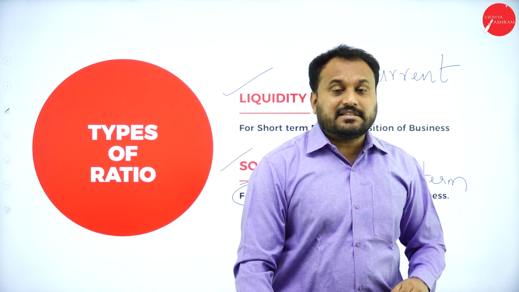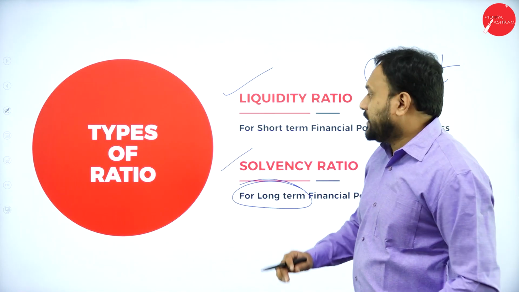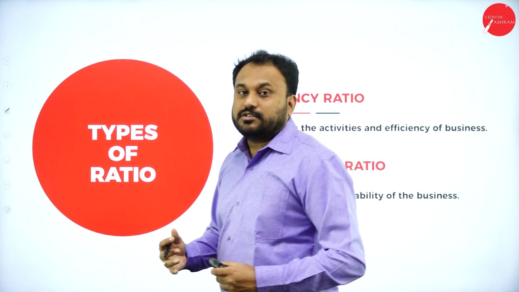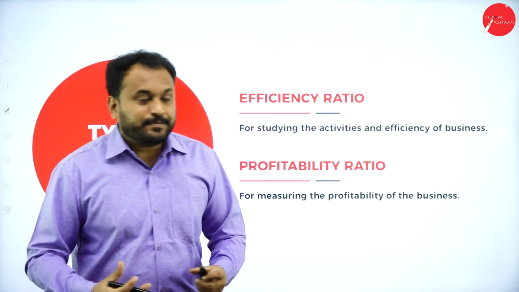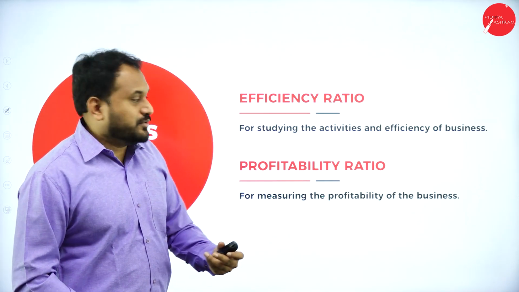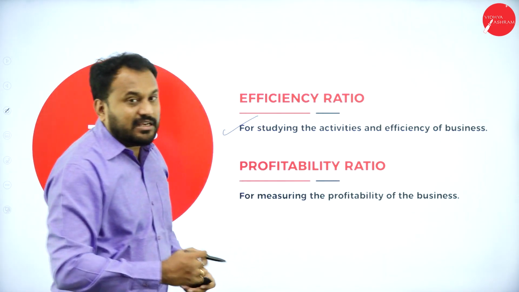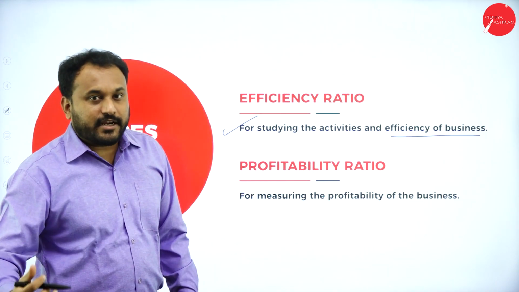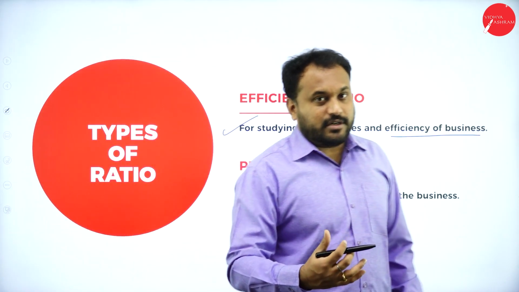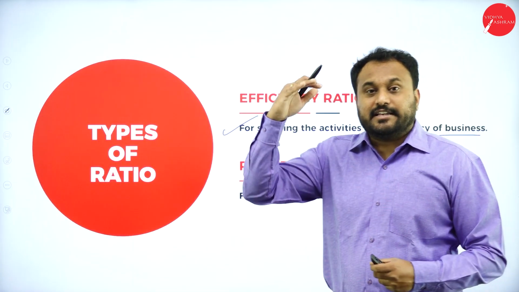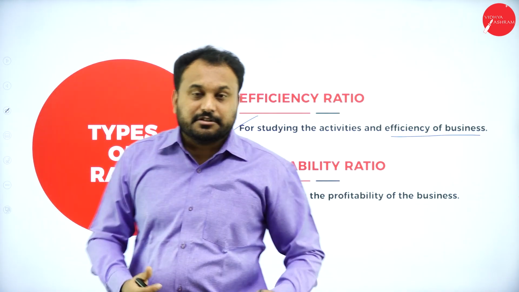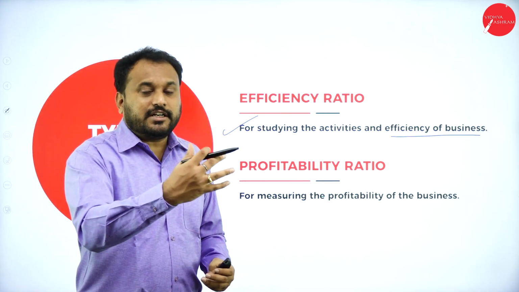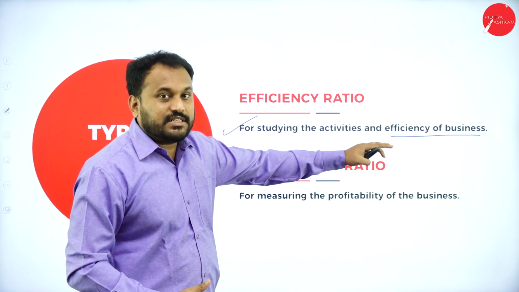We have two more. We have efficiency ratio and profitability ratio. Now we also should understand the efficiency, right? Efficiency ratio is used for studying the activities and the efficiency of the business. Will it stand or will it go out of the market? Is it really doing good or not? Is the standard maintained or not? That is what we call the efficiency of the business. For a long term, we should always focus on efficiency.